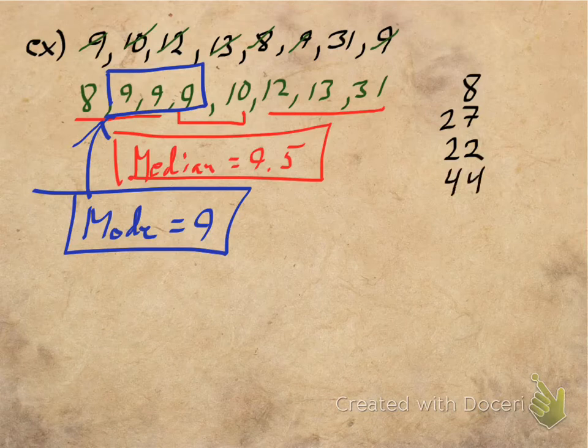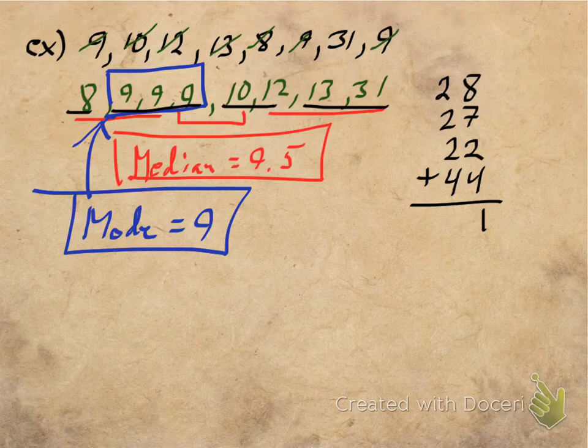Okay, all I did, and I'll show you what I did, I took the original 8, I took the 3 9s and I put those together. I took the 10 and the 12 and I put those together for the 22, and the 13 and 31. So I've already done a little bit of the addition. This way the column's not quite as long, and it makes it a little less unwieldy to add. 8 and 7 is 15, and 6 is 21. Carry the 2. I'm going to put the 2 right there, and I get 6 and 10. I get 101.